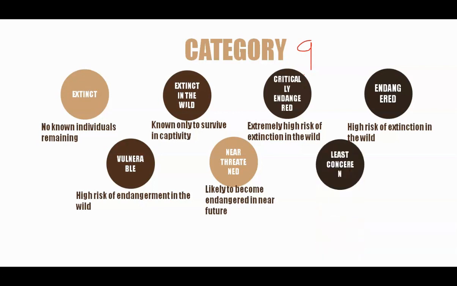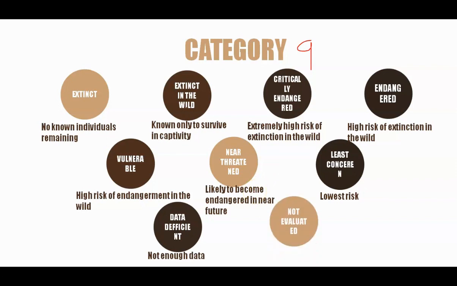The next category is the least concern. So basically a lot of individuals of this particular species are present, so it has no threat immediately. Next category is data deficient. So not enough data is available for this species. And the last is not evaluated. That is, no particular study has been done, so we do not know what kind of status this species has. So this is all about the categories of species under the IUCN Red List.